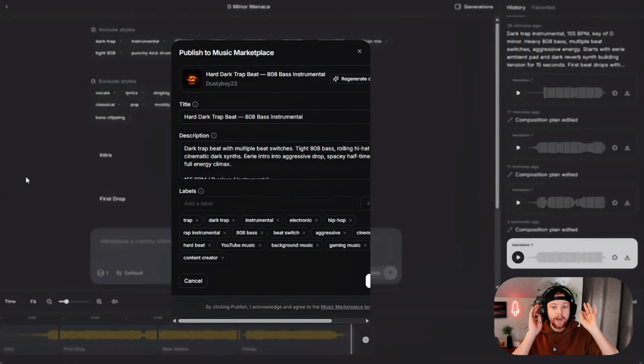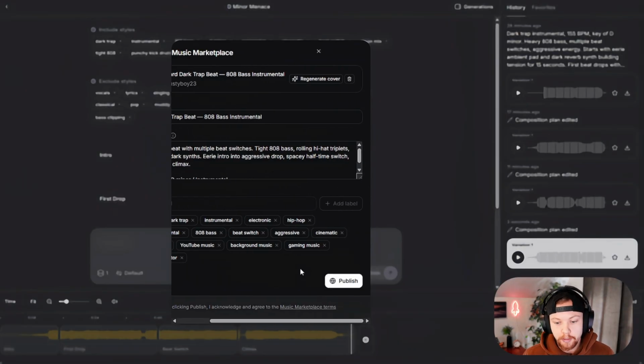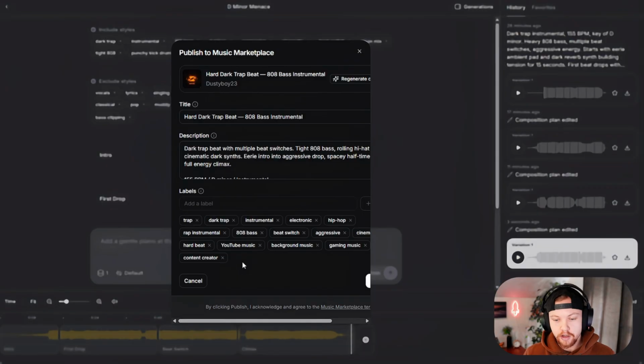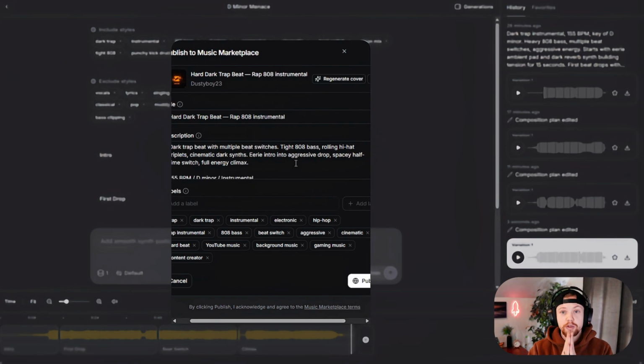Okay, so I have everything created for our second publication. The other publication doesn't really count because it was just a shitty version. But we generated our little cover and then our title. I was thinking about our title. We want people to click it, have discoverability, and it explain what it is in a very short title. So I went with this. I think this is the best. Let's publish it. And I'm gonna do 5 of these and I'll show you the other 4 when I'm all finished.